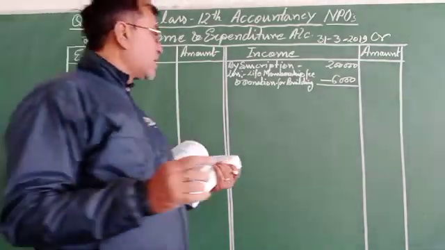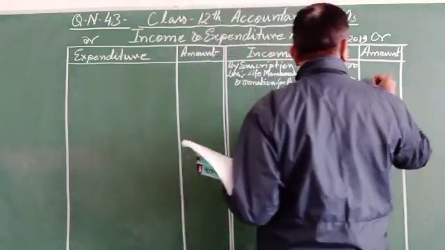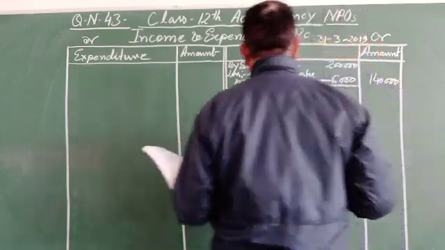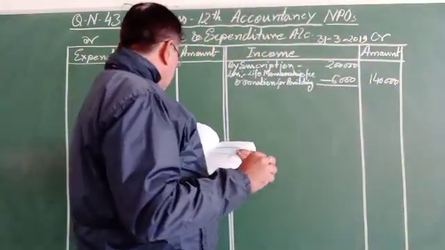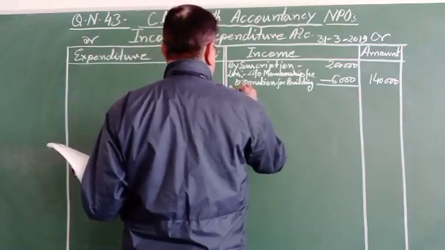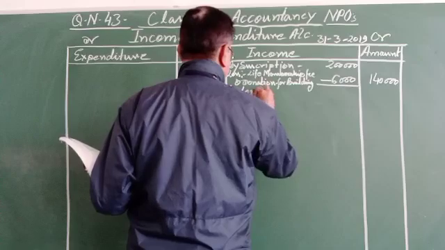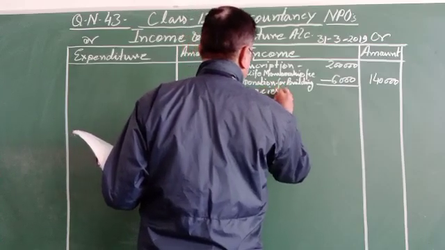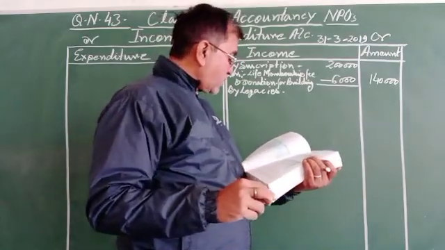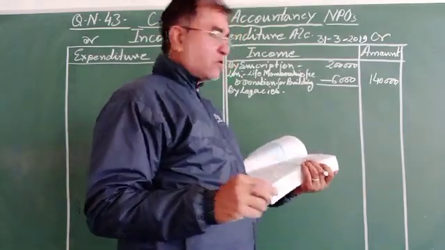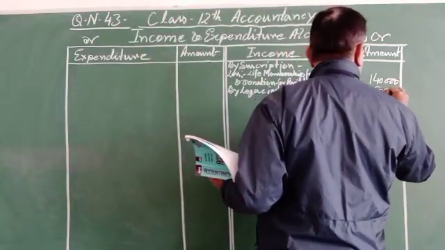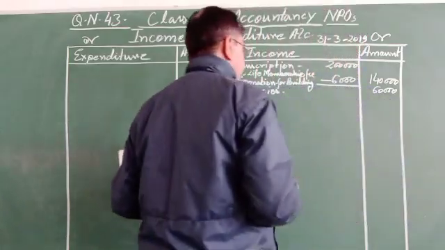So the income from subscription is 1,40,000. Government grant. By legacies, because of the additional information given, 40% of 1,50,000 will be 60,000, that is treated as income.